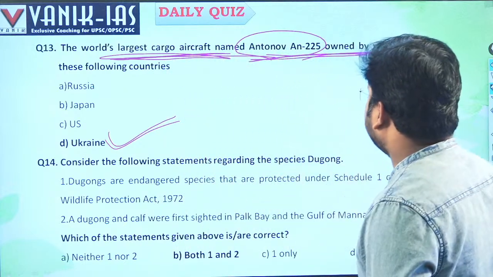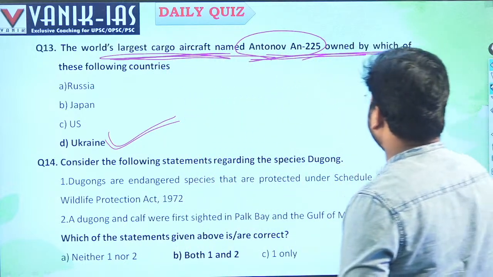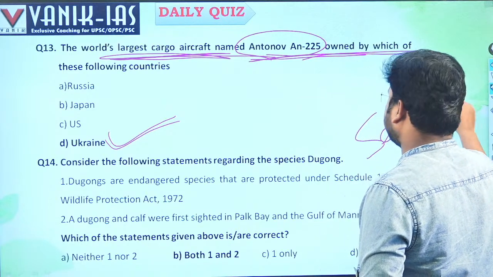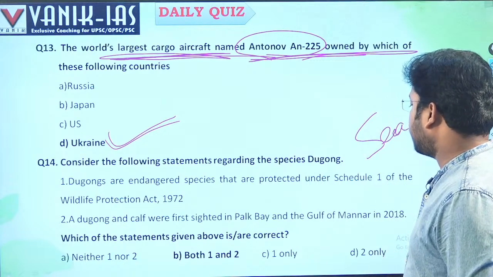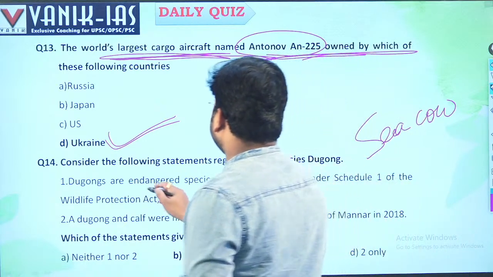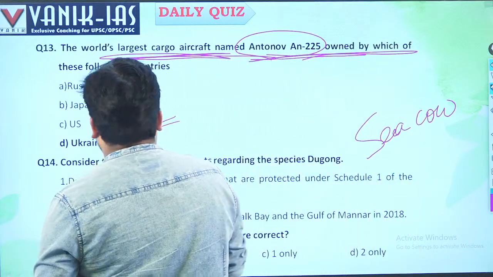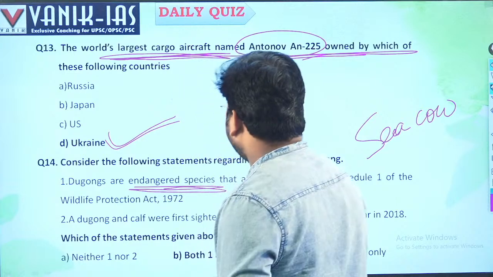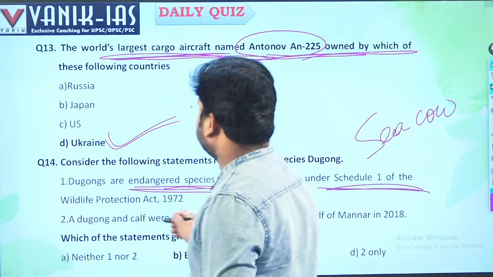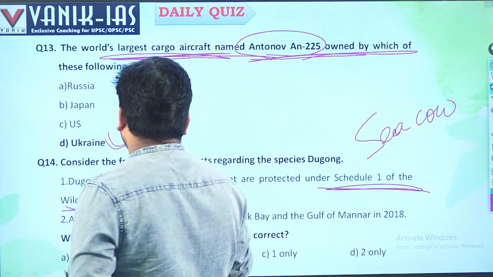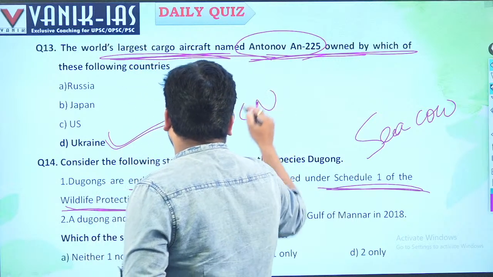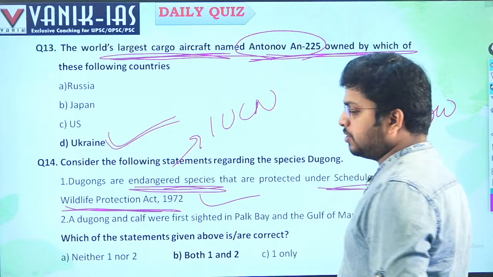Consider the following statements regarding the species dugong or sea cow, right? It is also called sea cow. It is seen in the Gulf of Mannar and Palk Bay. Yes, the dugong is an endangered species, with IUCN status endangered, and it is protected under Schedule 1 of the Wildlife Protection Act.